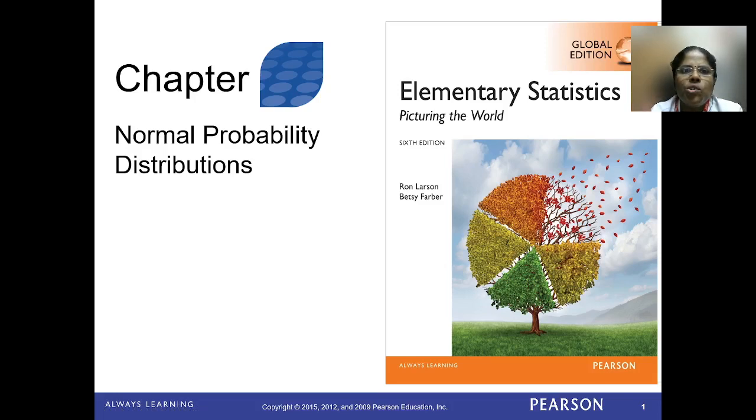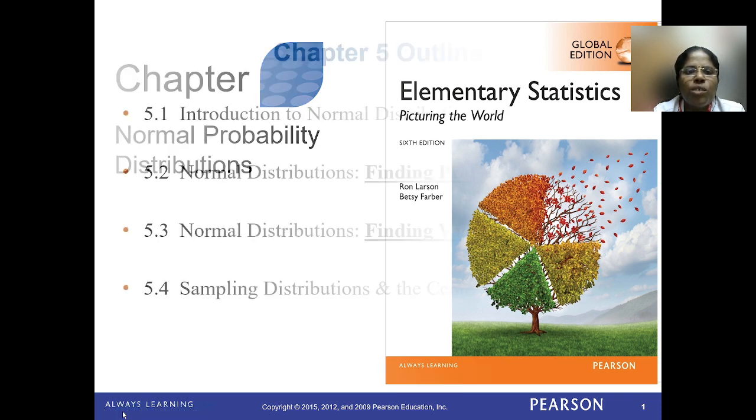Hello students, today we are going to see normal probability distributions. This normal probability distribution comes under continuous probability distribution. In the previous classes we had seen the discrete probability distribution. So today I am going to explain normal probability distribution under continuous probability distribution.